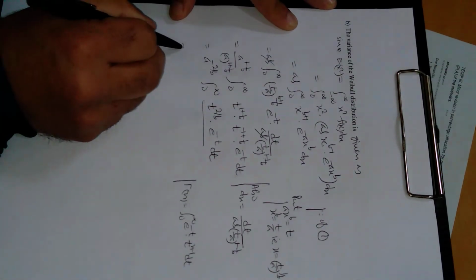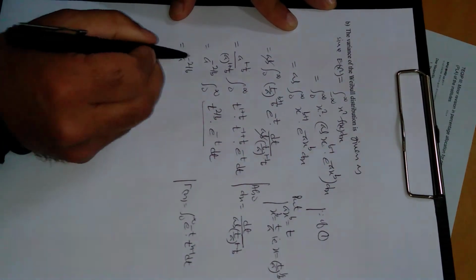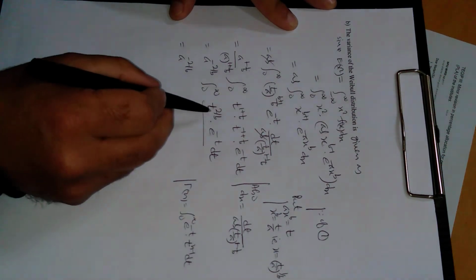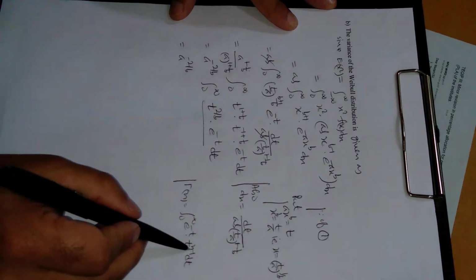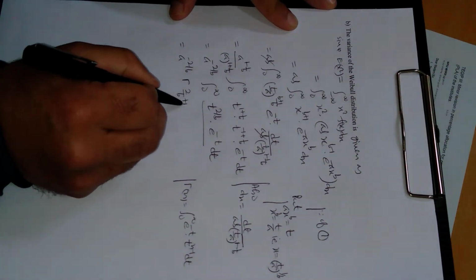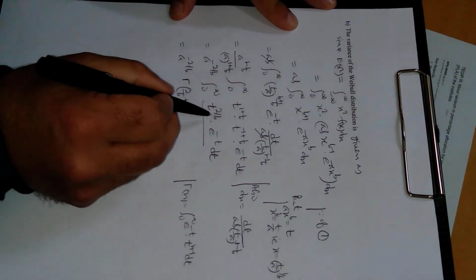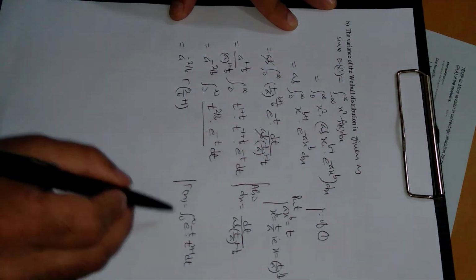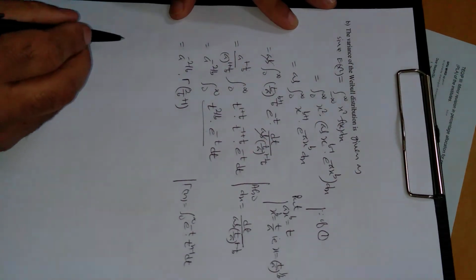So compare these two. So this is a raised to power minus 2 upon b. Here in the power of t there is n minus 1 and there is 2 upon b. n minus 1 is this, so n is 1 more than this, which will be 2 upon b plus 1. So this will be gamma 2 upon b plus 1 on comparing this integral with this integral. So this is E of x square.